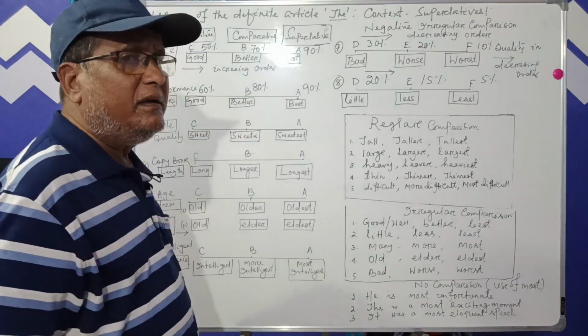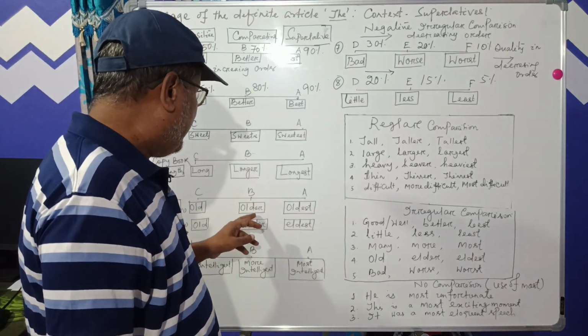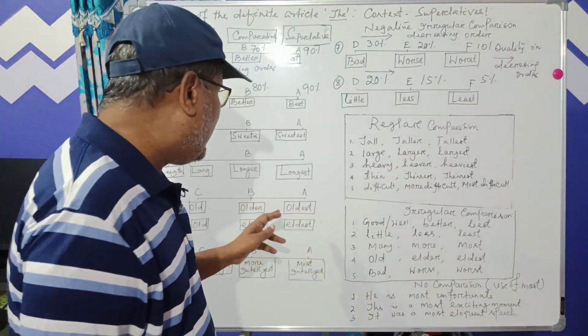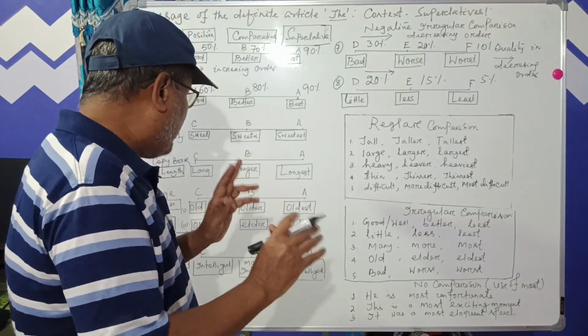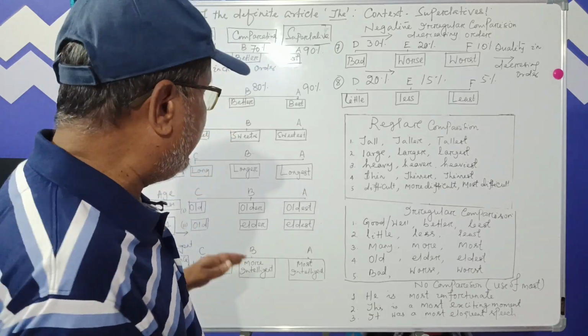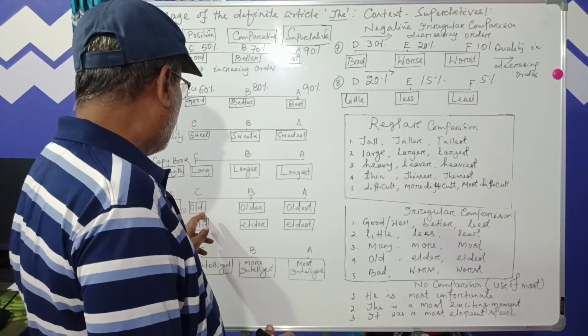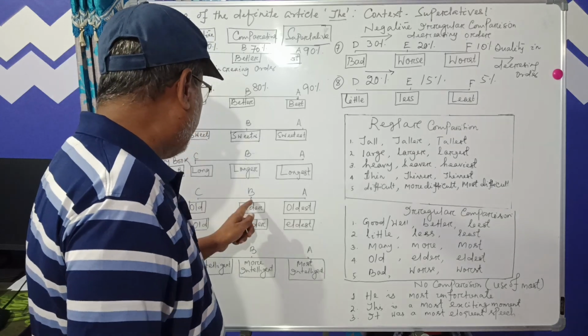Now C is a student, is old, but B is actually older than C. So when we compare two students in terms of age, B is older than C.